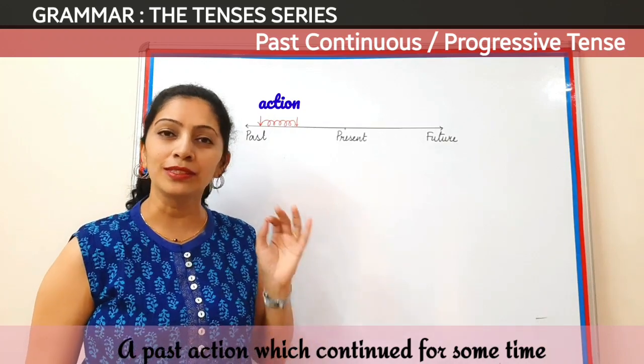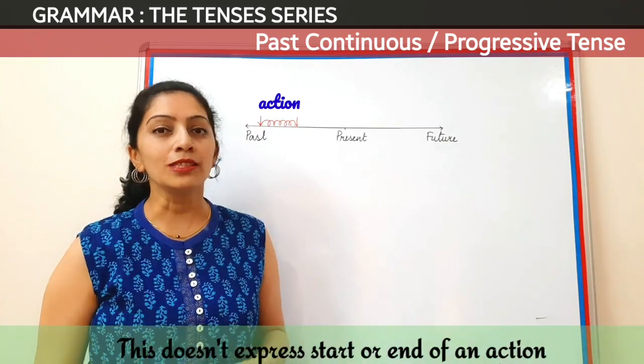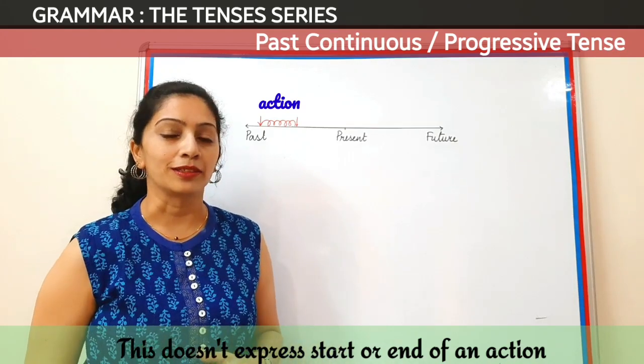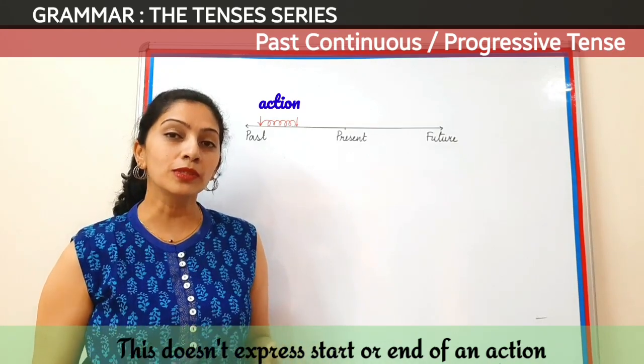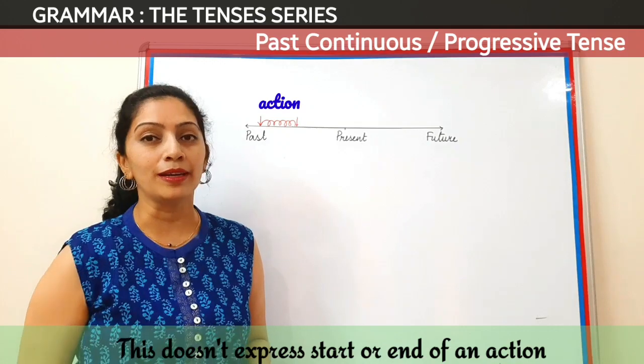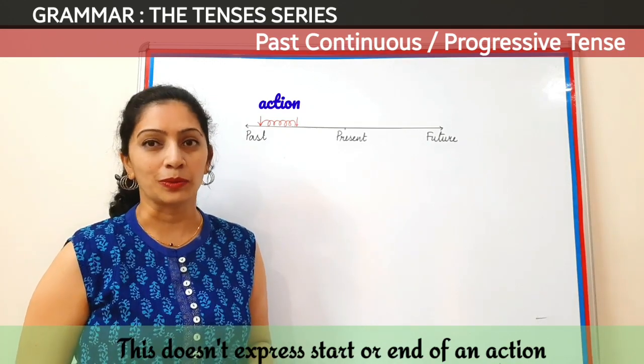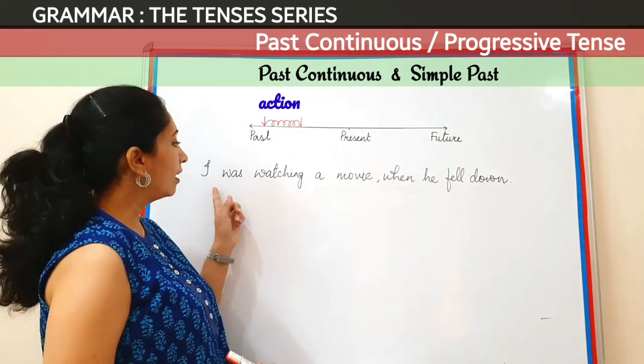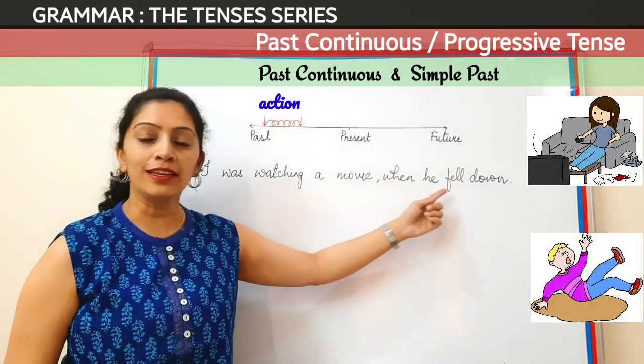So an action which happened in the past and continued for some time is termed as past continuous tense. Now this tense will not tell us the starting or the end time of that action. And many a time it is used in combination with a simple past tense also. Now have a look at this example. I was watching a movie when he fell down.